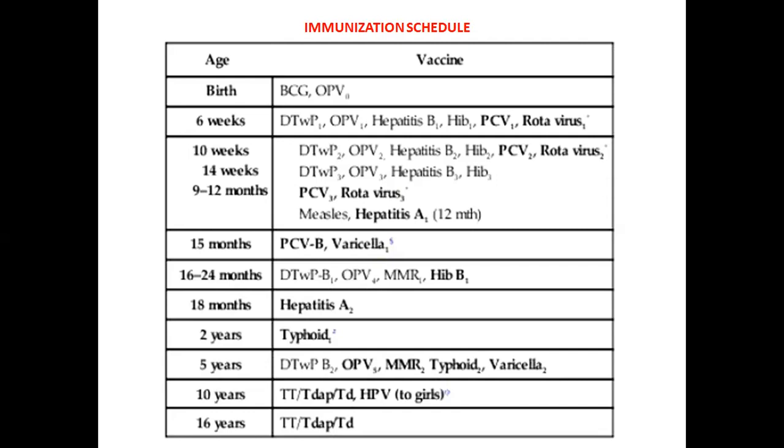This prevents neonatal tetanus. Tdap should preferably be given between 27 and 36 weeks to protect the newborn against pertussis through maternal antibodies. It can be given immediately postpartum if it is not given during the pregnancy.